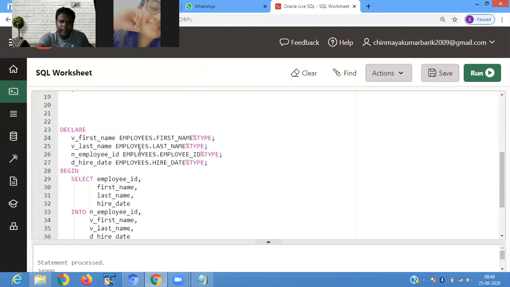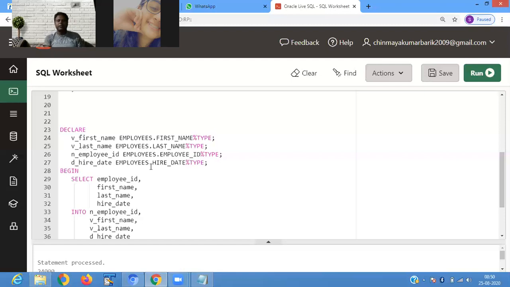V_first_name is employees.first_name%TYPE, so whatever data type it has, it will store the value retrieved from the employees table. The last name variable will store the employee's last name value by using the type attribute. Whatever the data type of first name and last name, we are not mentioning any data type.